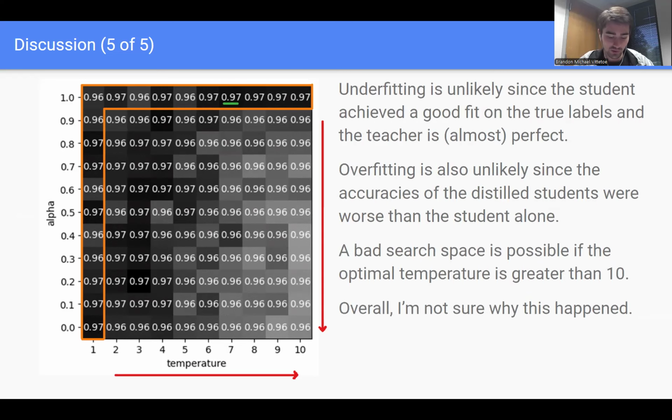So what happened? Well, underfitting is unlikely since the student achieved a good fit on the true labels and the teacher performed nearly perfectly. And overfitting is also unlikely since the accuracies of the distilled students were worse than the student alone, but a bad search space is possible if the optimal temperature is greater than 10. Overall, I'm not really sure why we got this result.